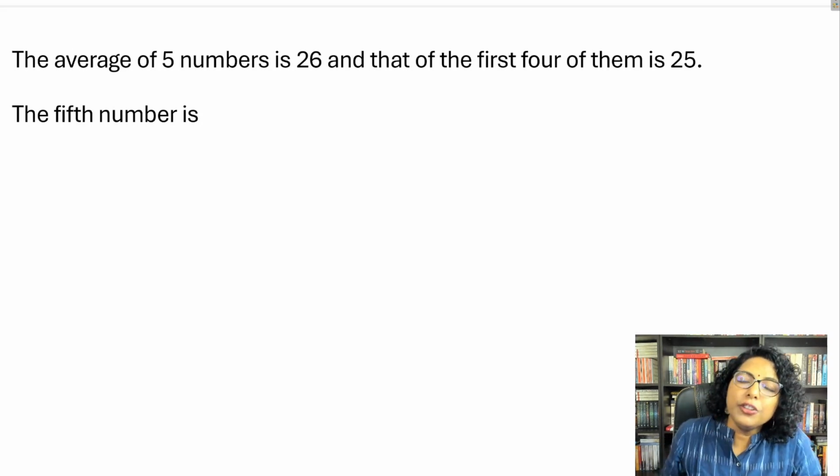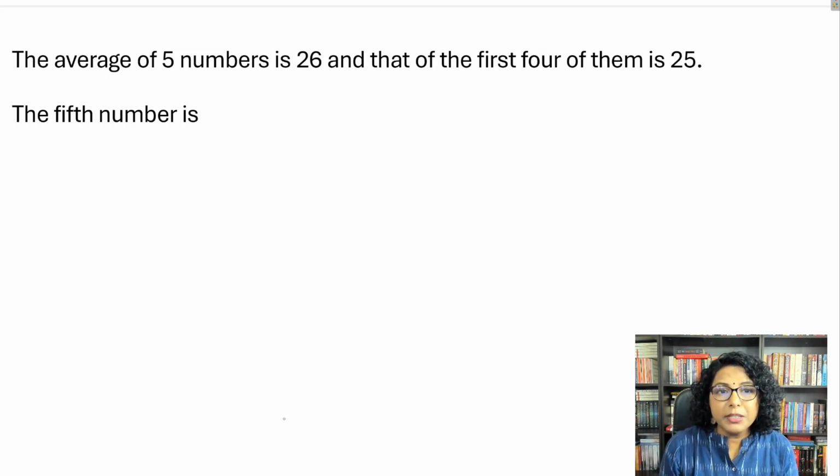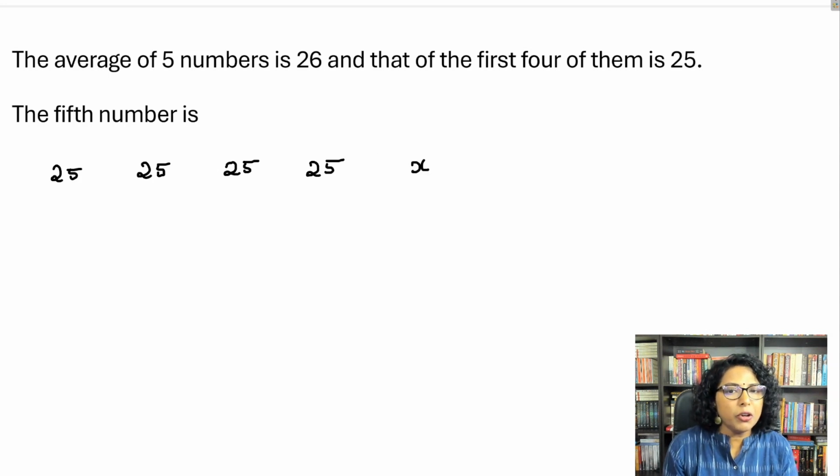Okay, the average of 5 numbers is 26 and among them 4 of them are 25. So let me just write it down for you what exactly this information represents. So we have the first 4 observations as 25, 25, 25 and 25. We don't know the 5th one. Let me call it x. But if you take the average, you get it as 26.